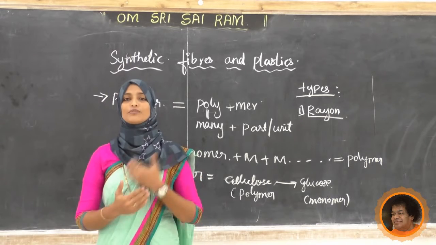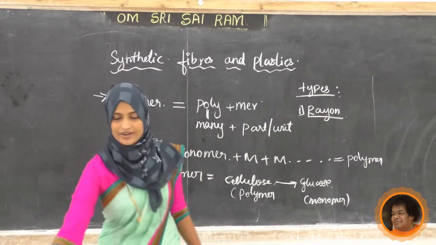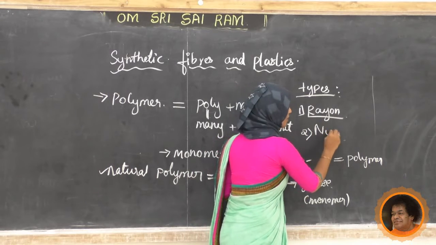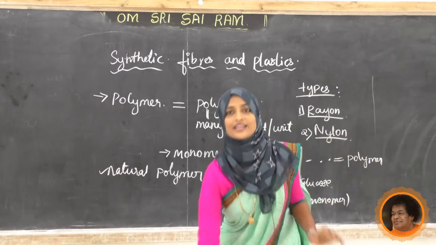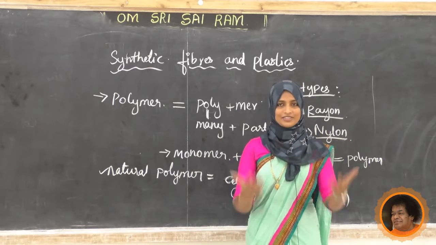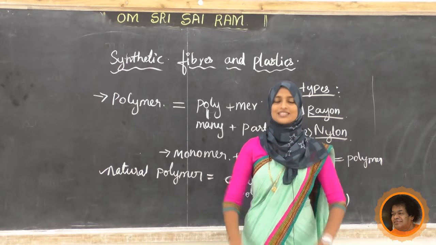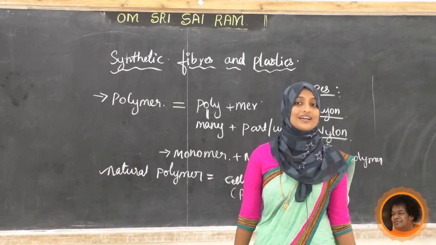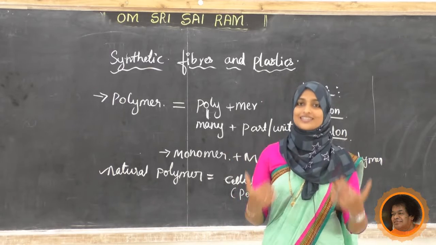Next we'll move to one more type of fiber, that is nylon. Write down here, students, I will write here: nylon. First one is rayon, second one is nylon. Do you know what nylon is? Your parents may tell you that they have nylon clothes, or a nylon sari. But have you come across nylon material? Do you have any nylon dress or anything?